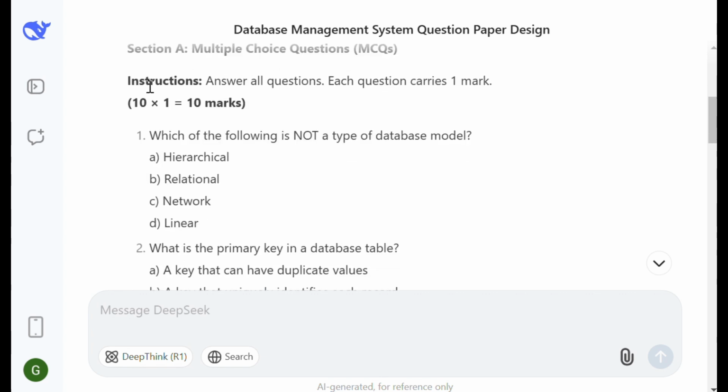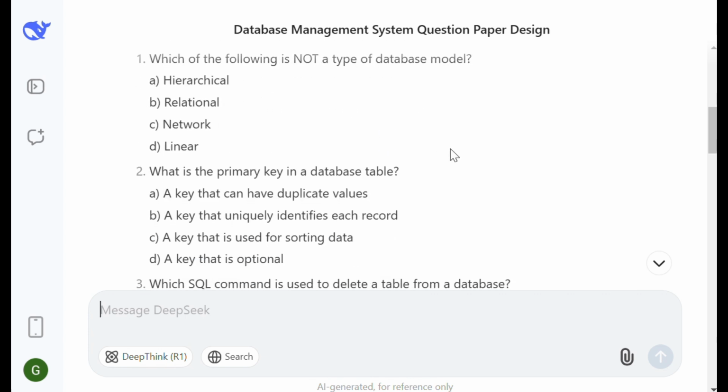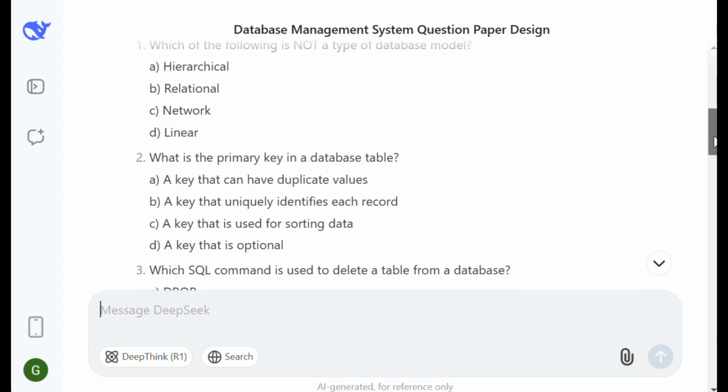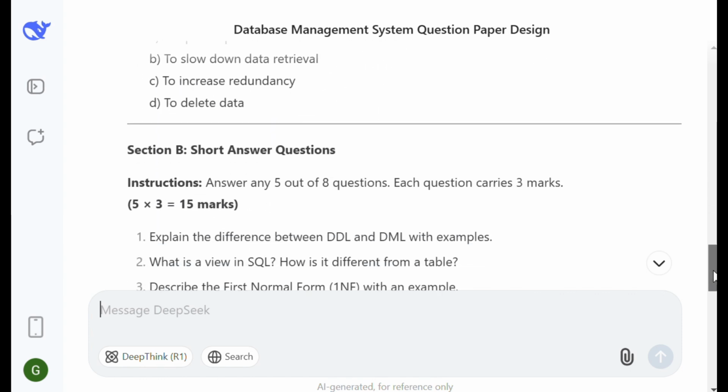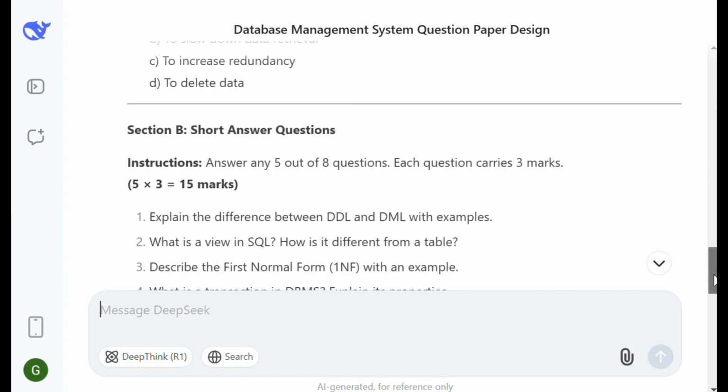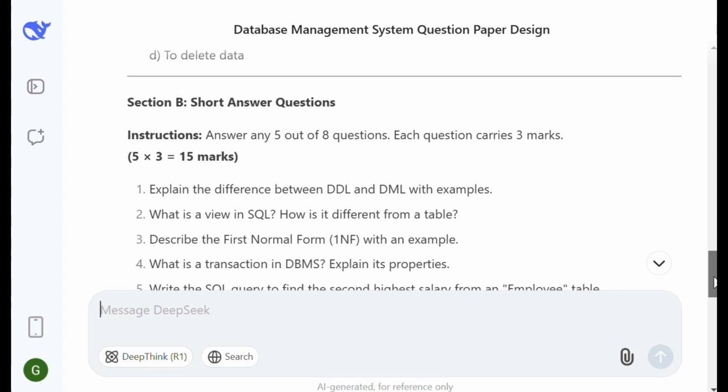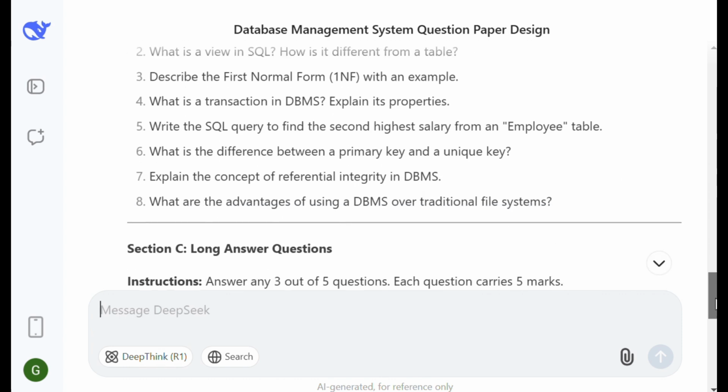Section A, multiple choice question, instruction, answer all questions. Each question carries 1 mark. 10 into 1 equal to 10 marks. So 1, this one is the question. 4 options are given, 2, 3, 4, 5, 6, 7, 8, 9, 10. Section B, short answer questions, instructions. Answer any 5 out of 8 questions. Each question carries 3 marks. 5 into 3 equal to 15 marks.